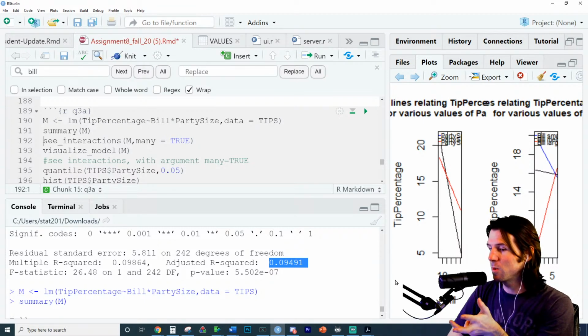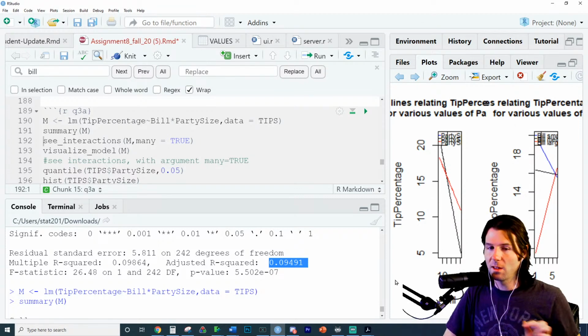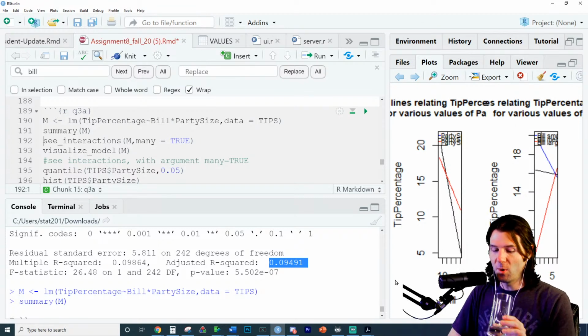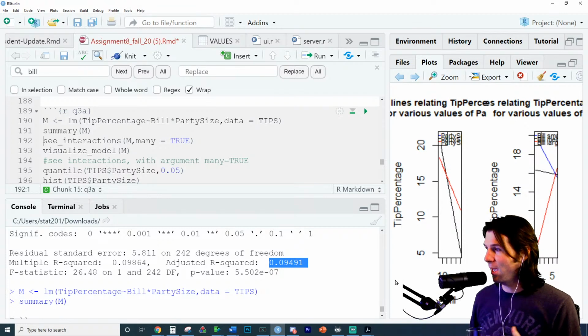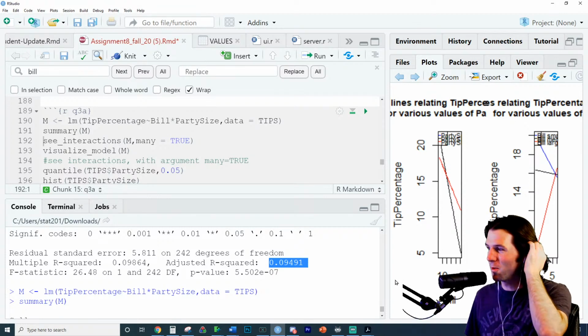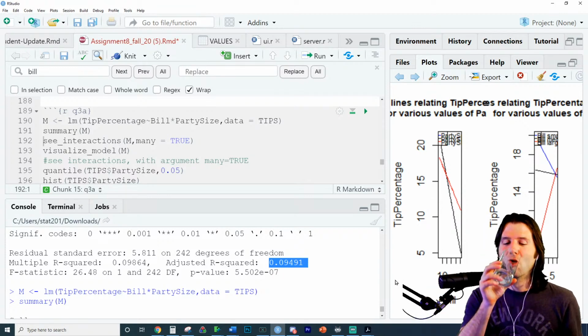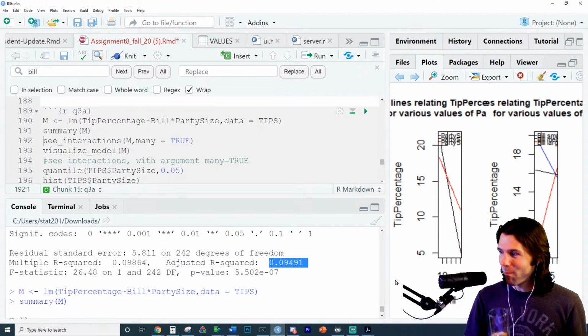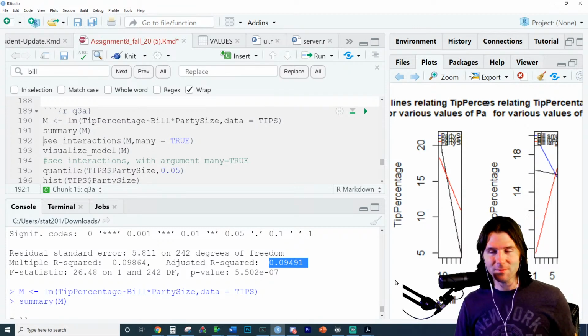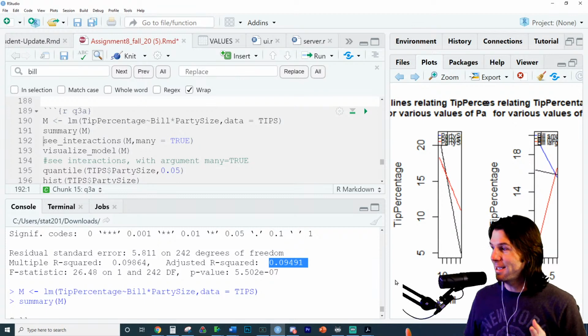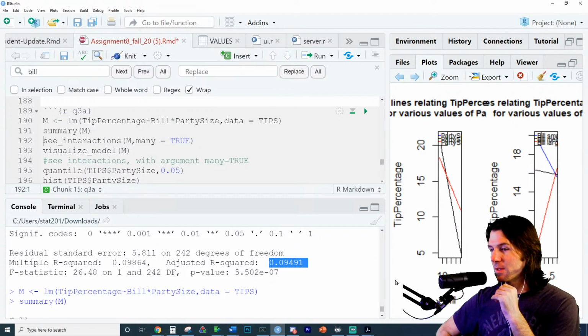If you notice indicator variables, did indicator variables feel like a lot of new material this week? All we really did was learn how to put categorical variables into a model. So this whole week we were just talking about how we put a categorical variable in a model, and here's how we assess it. We went through really one idea, but we talked about all the ins and outs.